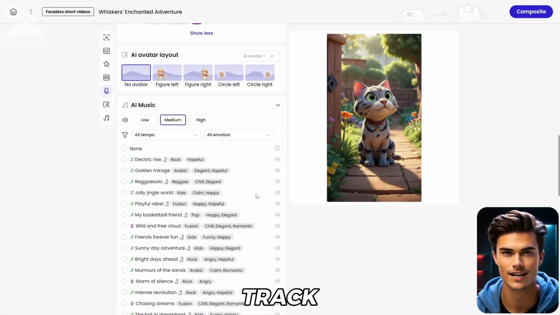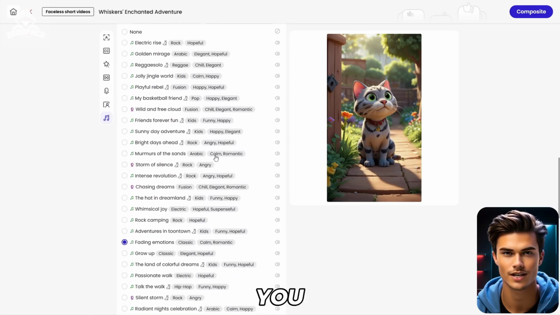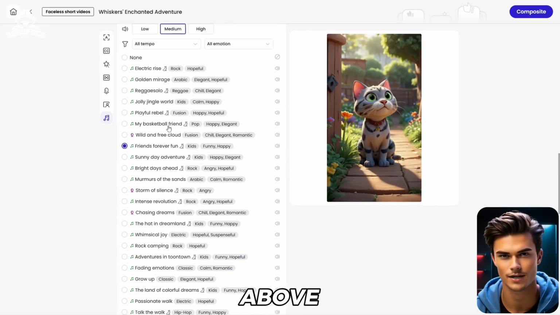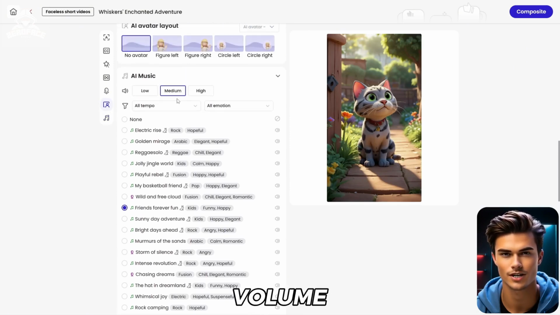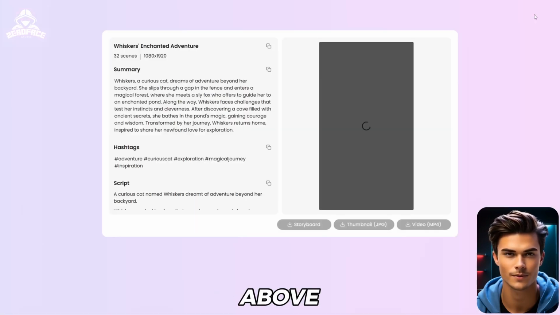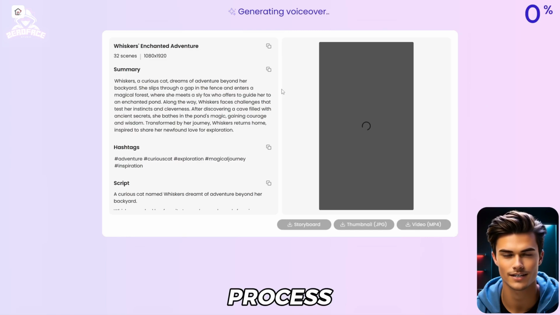Now, the last thing you need to do is add a background track. You can search for the track you like the most, and once you find it, make sure to select it. Then, above that, you can customize the music volume, which I'll set to low so it doesn't overpower the voiceover. And just like that, your video will be finally ready. Now, to export the video, go ahead and click on the composite button above. Just wait for the rendering process to finish. And once it's done, you can download the video directly from here.